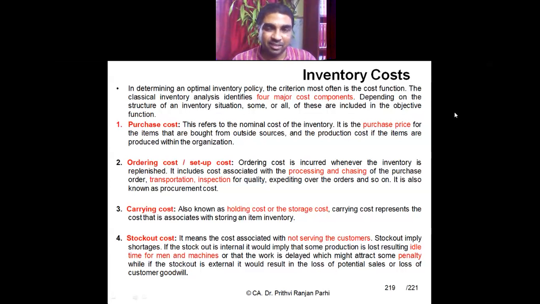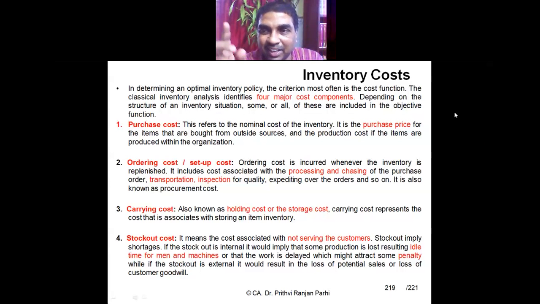Is it not? That means 50,000 units have to come to the factory, and that has to be stored. When you are storing, it will involve carrying cost. So therefore, ordering cost and carrying cost have a kind of inverse relationship.